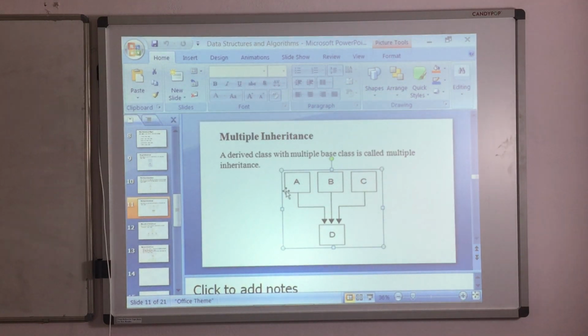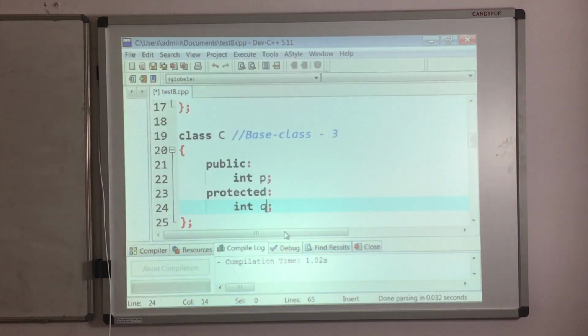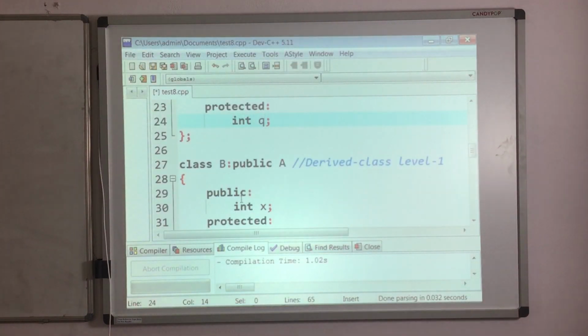So what will happen whenever I take the inheritance mode as public, whatever data members you have in A class, their access modifiers are not going to change. They will remain as it is. So if they are public in A, they will become public in D. If they are protected in A, they will become protected in D. So that we will see over here. So this is my third base class.